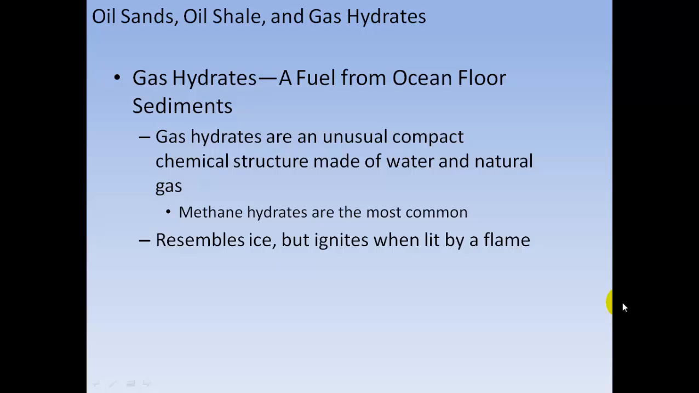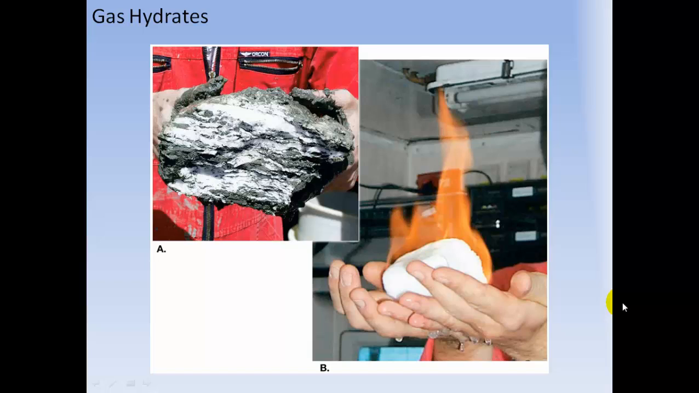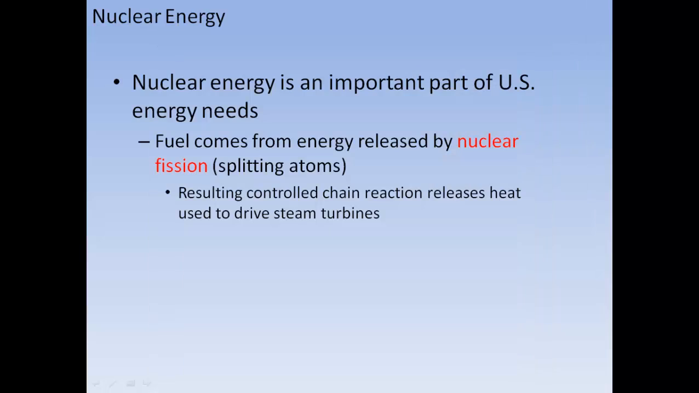Gas hydrates, a fuel from the ocean floor sediments. Gas hydrates are an unusual compact chemical structure made of water and natural gas. Methane hydrates are the most common. It resembles ice, but ignites when lit by flame. Here are some gas hydrates. Looks like ice, and here it is lit by flame.